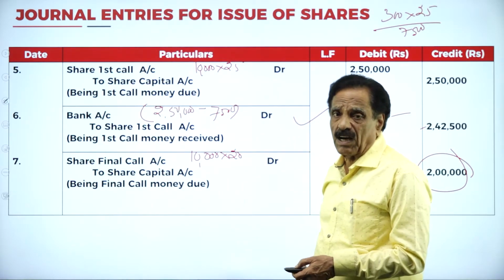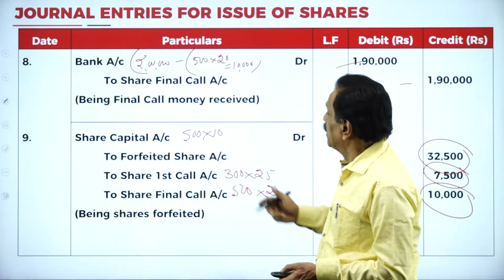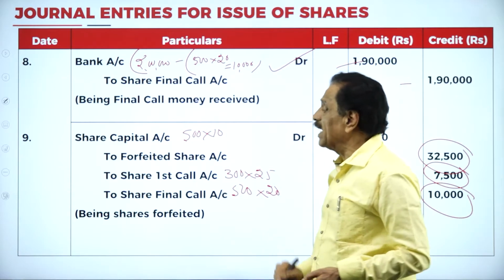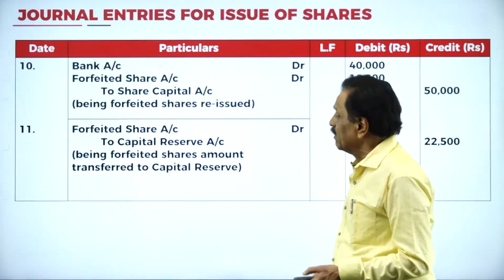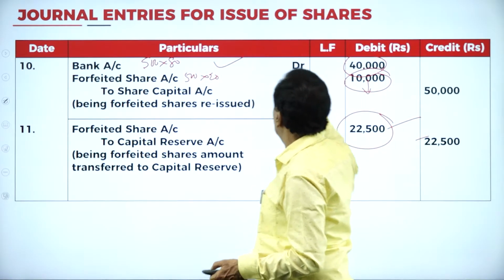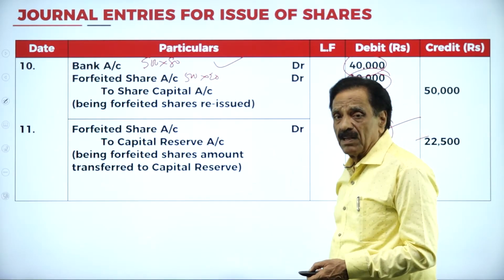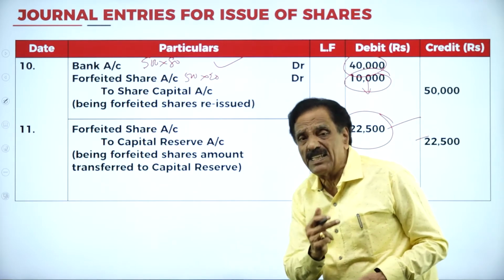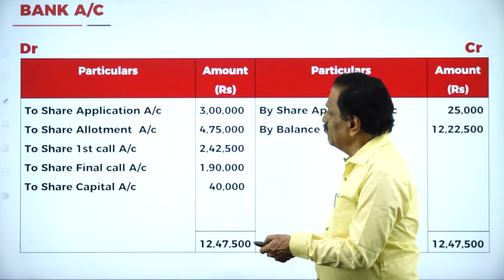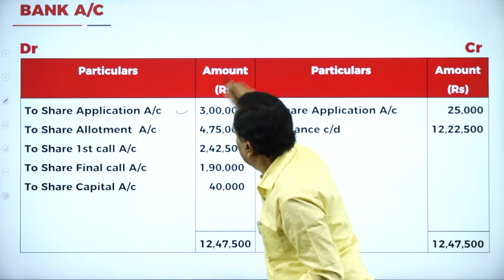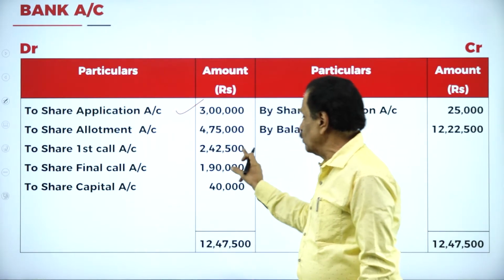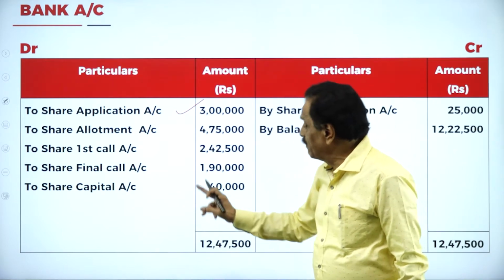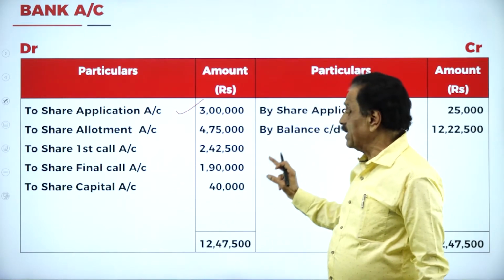If you go to the next one, bank account, how much did you receive? 2,42,500 on the first call. Then we go to the next one, bank account, how much did you receive? 1,90,000 on the final call. Then for forfeiture, what's in the bank account? You got the 40,000. So all the bank account has been taken into consideration. On application, how much money? 3 lakh, allotment 4,75,000, first call 2,42,500, we received on the final call 1,90,000.